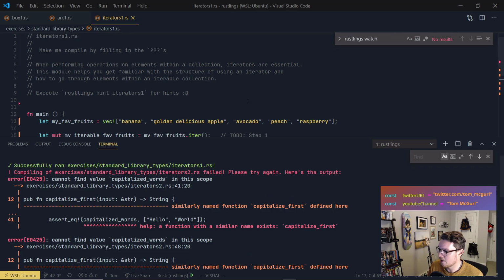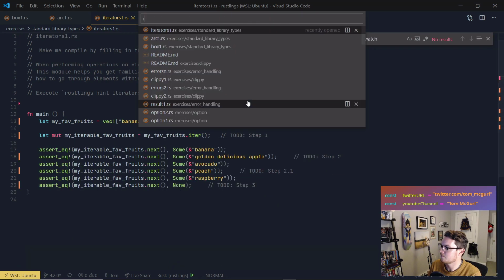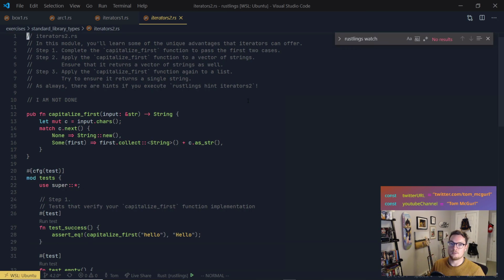All right, iterators 2. Let's pop that open. In this module, you'll learn some of the unique advantages that iterators can offer. Step 1, complete the capitalize_first function to pass the first two cases. Step 2, apply the capitalize_first function to a vector of strings. Ensure that it returns a vector of strings as well. Step 3, apply the capitalize_first function again to a list. Try to ensure it returns a single string. As always, there are hints if you execute hints.